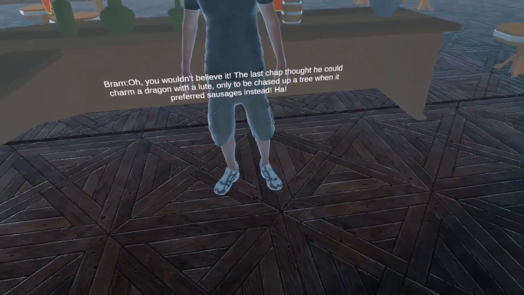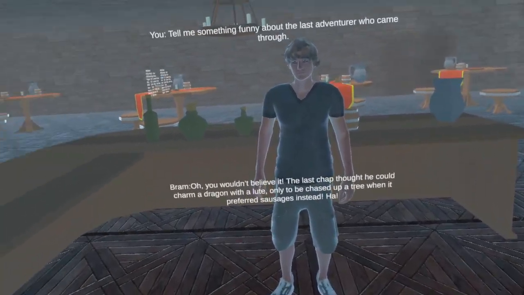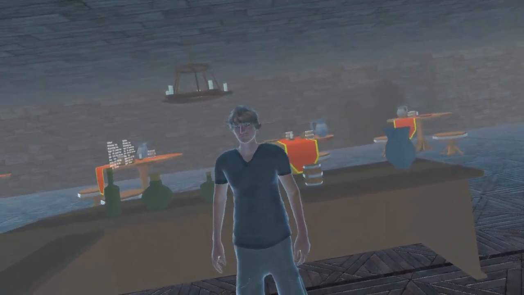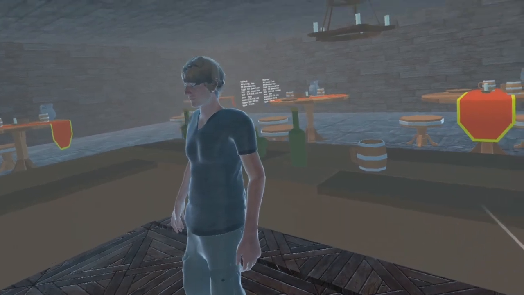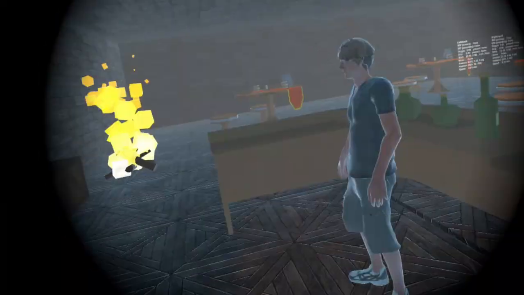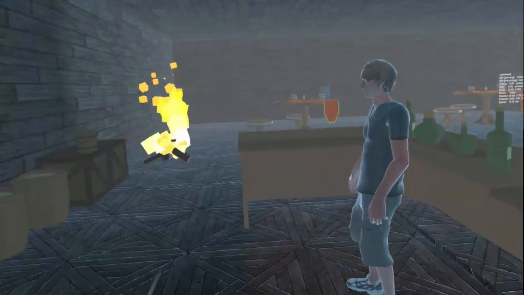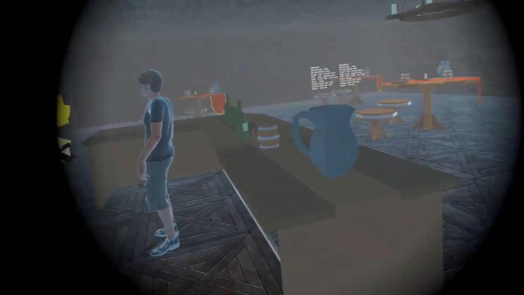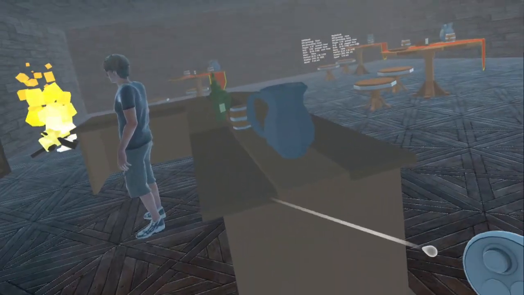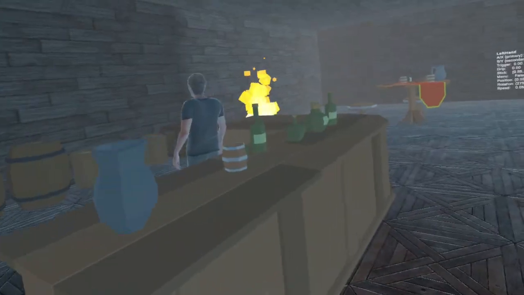With the tavern ambiance and lighting really selling the space, it makes him seem more alive. So he'll turn to face you every 2 or 3 seconds. You can change the settings so he's not constantly turning to face you when he's speaking. But when he speaks, he will turn to face you. And if you keep moving, every 2 or 3 seconds, he will keep looking at you.